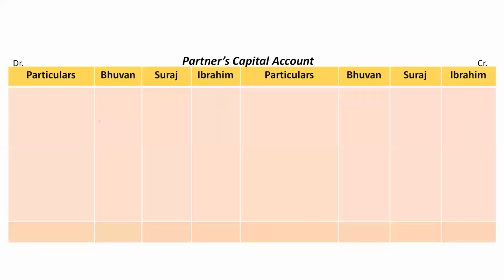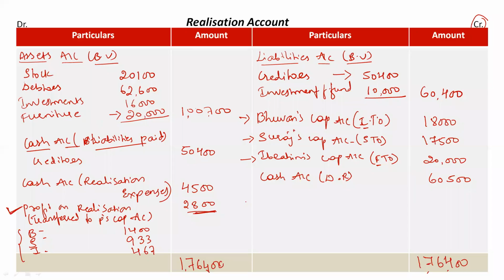First of all, refer to the realization account. In this account just mark wherever the cash account is mentioned, or whatever cash account entries we have here. So one entry we have on the debit side, another entry we have on the debit side, and the third entry we have on the credit side. In the realization account we totally have 3 cash entries.